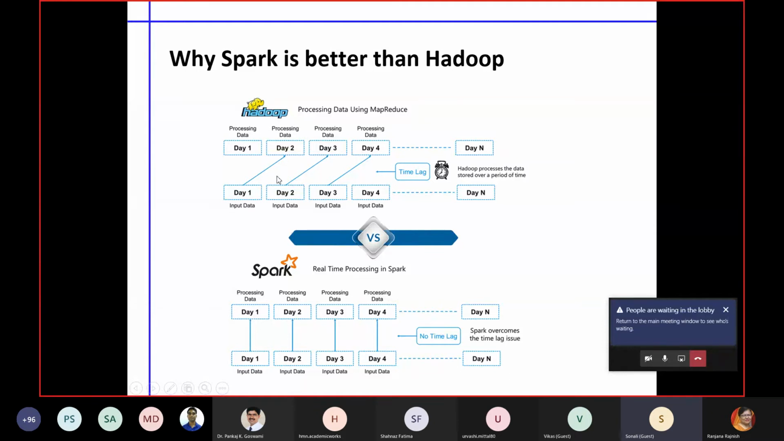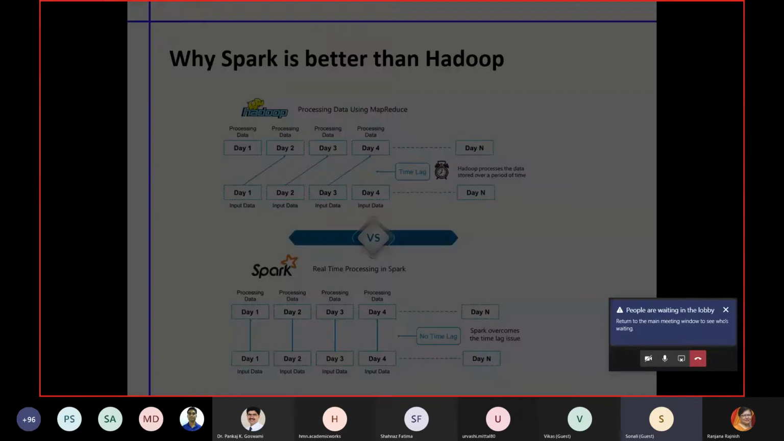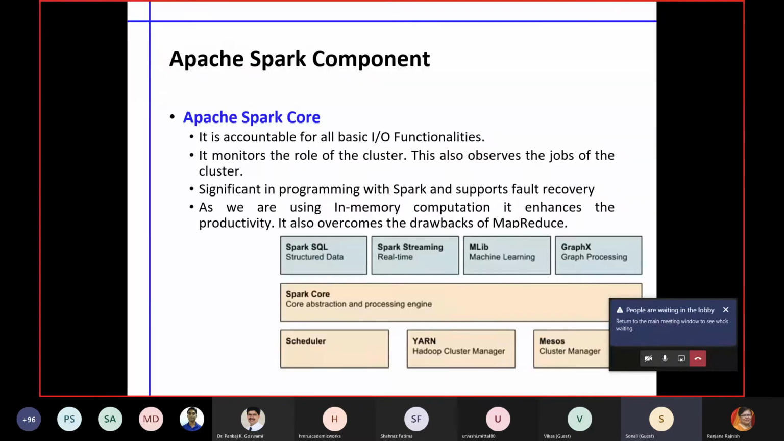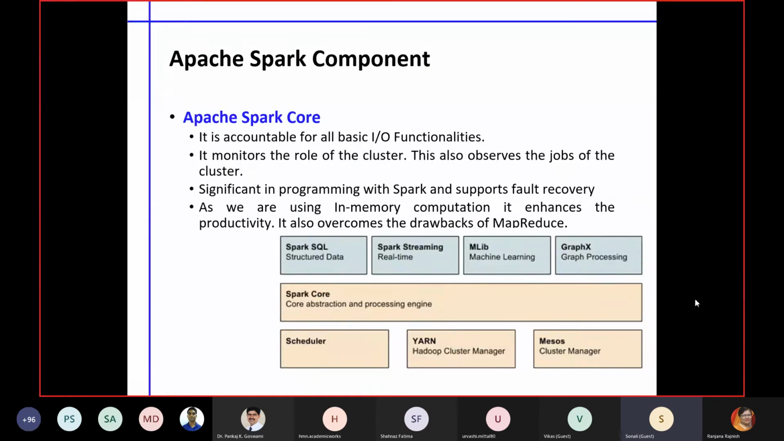Between input data and processing there is a delay, but in Spark there is no delay. Whenever you are getting any input data, you are immediately processing it. So it is a core real-time system. Spark is a core real-time system, so there is no time lag issue as such. I'm not going into much detail on the architectural part, but I can show you the utility part.